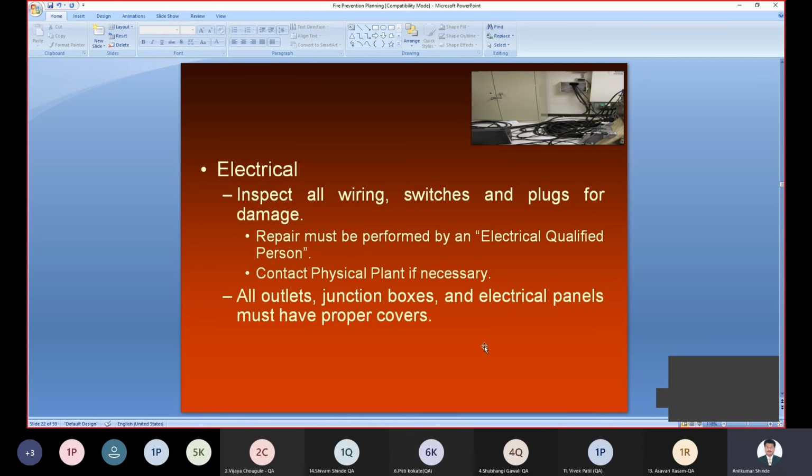Then the outlets, junction boxes, and electrical panels must be properly covered, right? So properly covered.